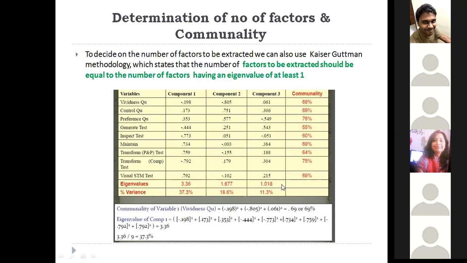If the eigenvalue of a component or factor is greater than 1, you can adopt that factor, I mean, consider it for processing. Otherwise, you have to drop it. For example, if you have an eigenvalue of 0.36, you have to drop it. If the eigenvalue is at least 1, you should extract the feature; otherwise, you drop it. That is another method used to determine the number of factors.